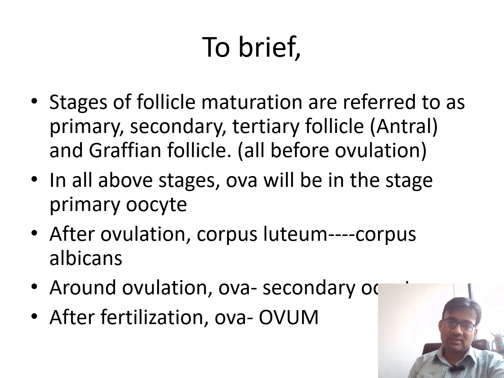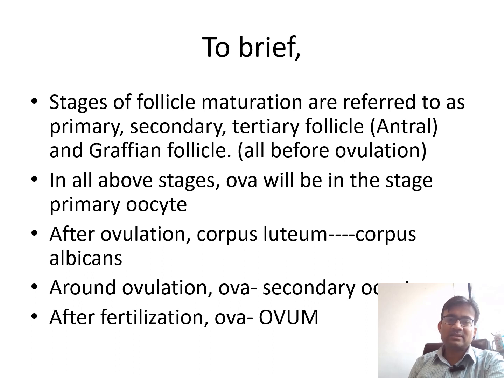The stages of follicle, as I have mentioned previously, are referred to as primary, secondary, tertiary follicles. In the tertiary, the antrum cavity is developing, so you can also call it antral follicle. And just before ovulation, the mature follicle you can call Graafian follicle. In all the above stages, ova will be in the stage of primary oocyte.